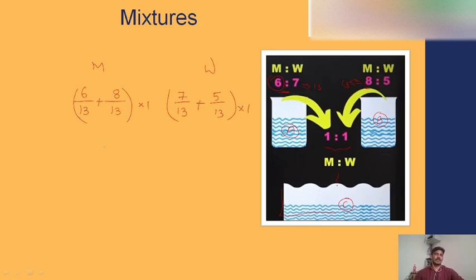Next, if I simplify this equation, it will be converted like 14 divided by 13 ratio 12 divided by 13. So 13 and 13 get cancelled here, and 2 sevens are 14 and 2 sixes are 12 get cancelled here. So what is the ratio I'm getting? I get the ratio of 7 is to 6. So if vessel A contains milk and water in the ratio of 6 is to 7, and vessel B contains them in the ratio of 8 is to 5, and I mix them in a 1 is to 1 ratio, then the bigger vessel contains milk and water in the ratio of 7 is to 6.